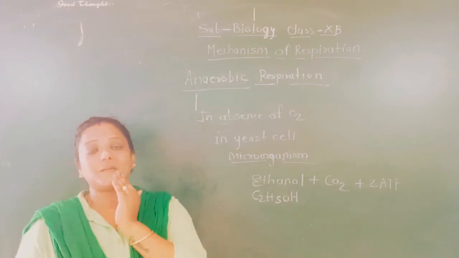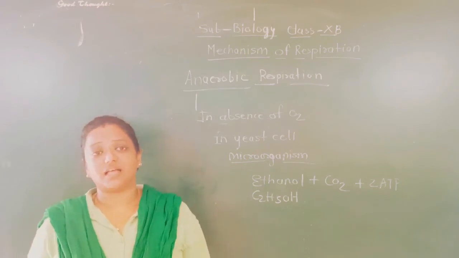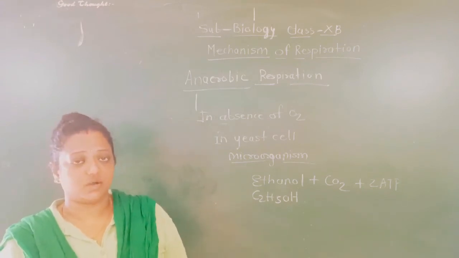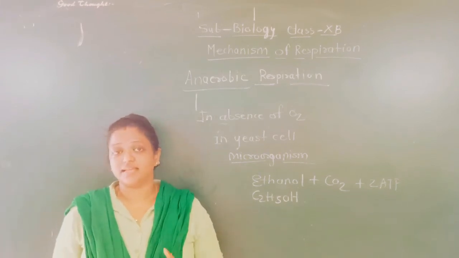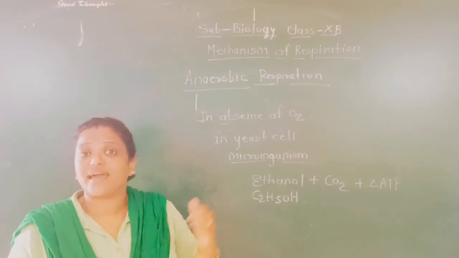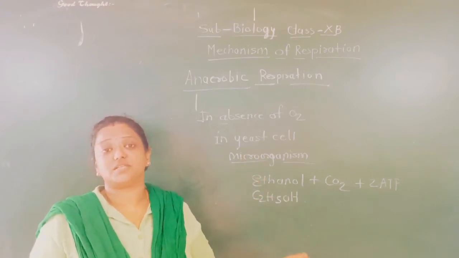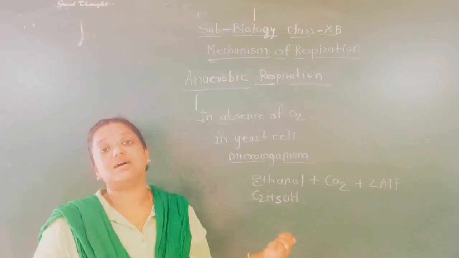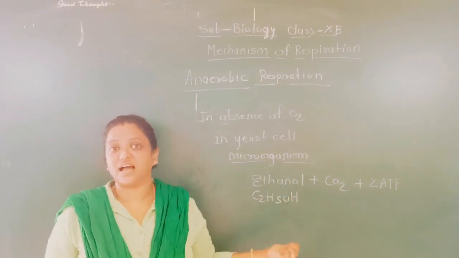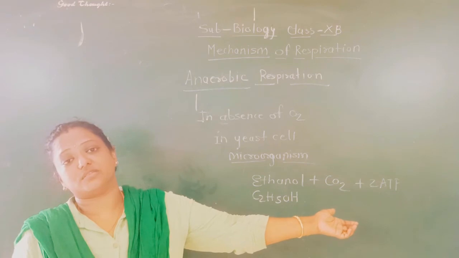South Indian people mostly use this, but the people who are living in North India use chole bhature. In that, chole is a kind of bhaji, but in the bhature they are adding yeast cells, and there also the anaerobic type of respiration, meaning in the absence of oxygen, the yeast is producing ethanol, carbon dioxide and 2 ATP molecules.